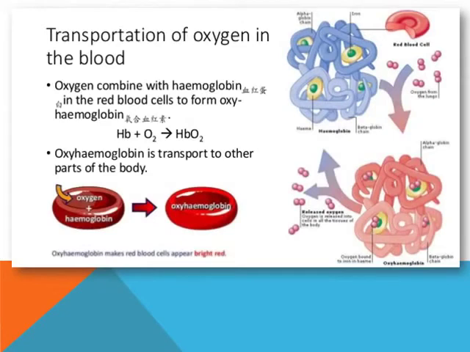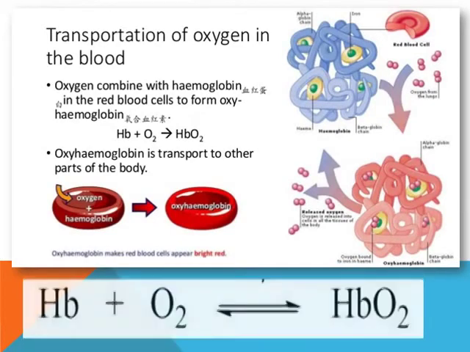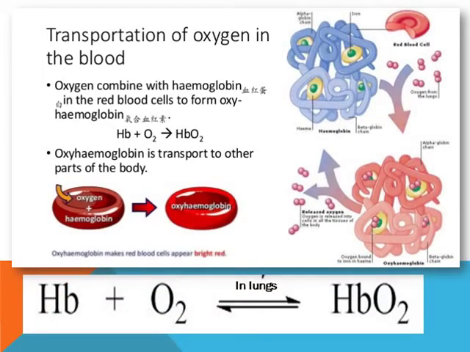Before distributing to different parts, first the oxygen should be mixed with the blood. That is, only the oxygen gas has the capacity to combine with the hemoglobin that is present in the blood. Hemoglobin, which is present in the blood, acts as oxygen carrier. So as you can see here, hemoglobin can combine with oxygen gas and converts into oxyhemoglobin.